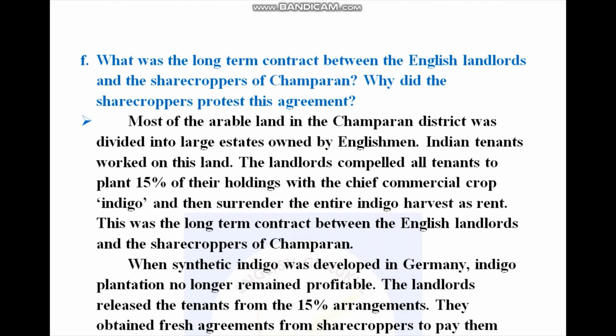What was the long-term contract between the English landlords and the sharecroppers of Champaran? Why did the sharecroppers protest this agreement? Most of the arable land in the Champaran district was divided into large estates owned by Englishmen. Indian tenants worked on this land. The landlords compelled all tenants to plant 15% of their holdings with the chief commercial crop, indigo, and then surrender the entire indigo harvest as rent. This was the long-term contract between the English landlords and the sharecroppers of Champaran.